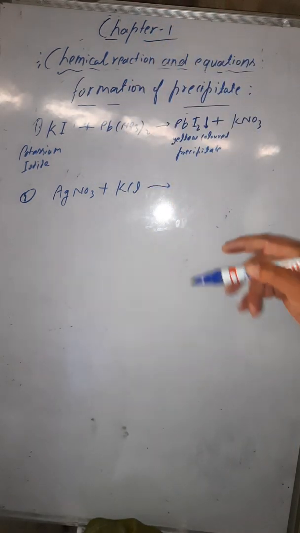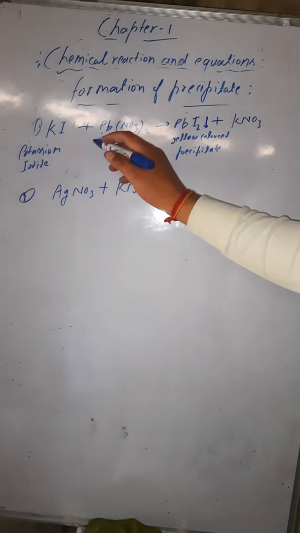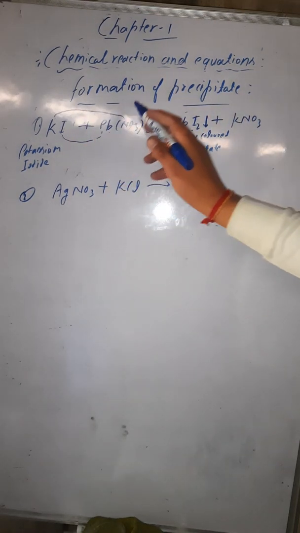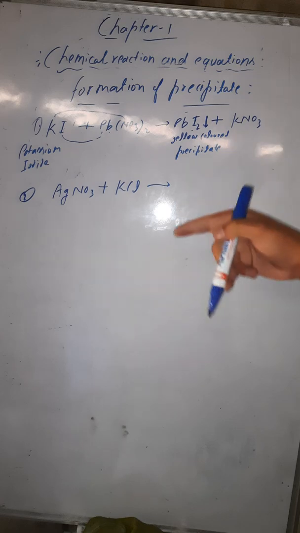This is an example of a precipitation reaction. Here the precipitate is being formed. But at the same time, this is also an example of a double displacement reaction. Here you can see lead is displacing potassium, and lead is combining with iodine, and potassium is combining with nitrate. So this is an example of double displacement reaction.